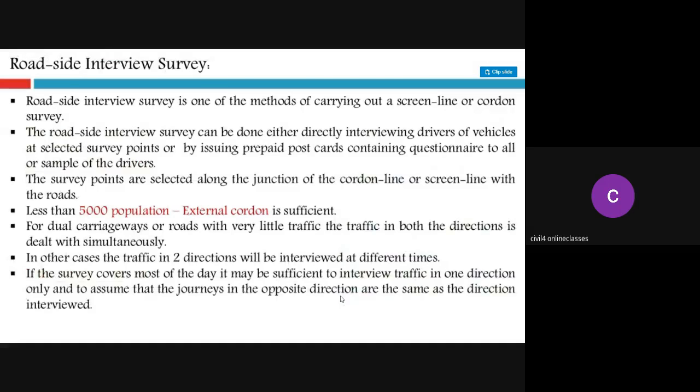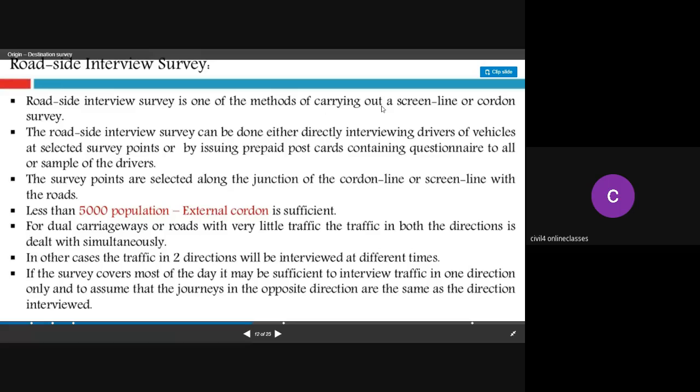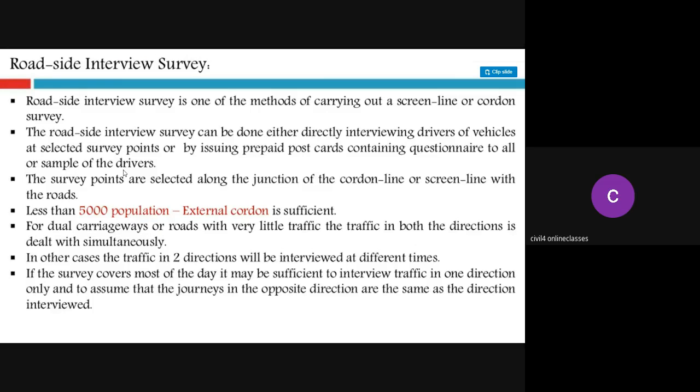Next one is your roadside interview survey. Roadside interview survey is one of the methods of carrying out a screen line or cordon survey. Roadside interview can be done either by directly interviewing the drivers of vehicles at selected survey points or by issuing prepaid postcards containing the questionnaire to all or a sample of the drivers. For example, if you want to do the survey on a particular highway section, at that section you need to select some road users randomly. You can't stop each and every person to interview. Only a few selected people can be interviewed.